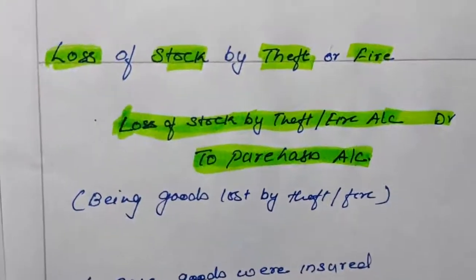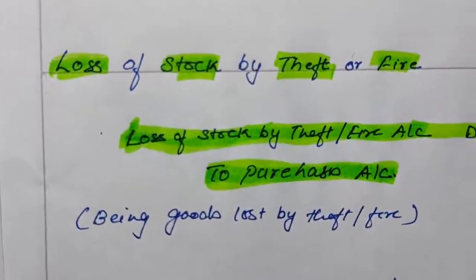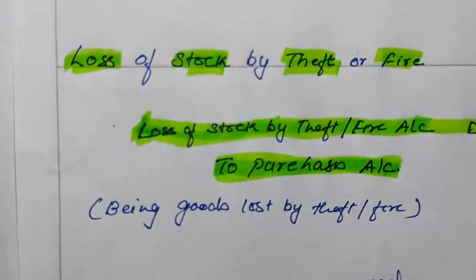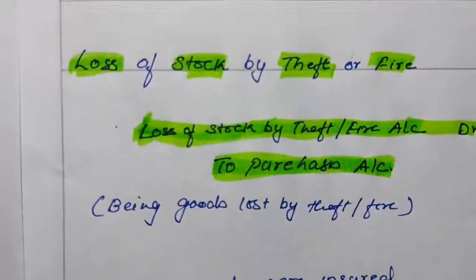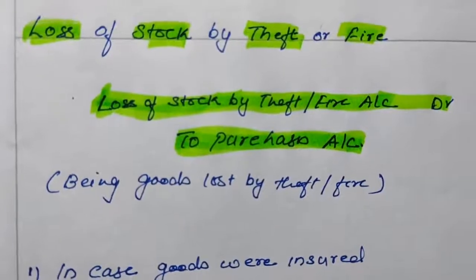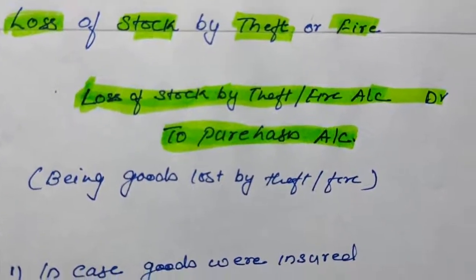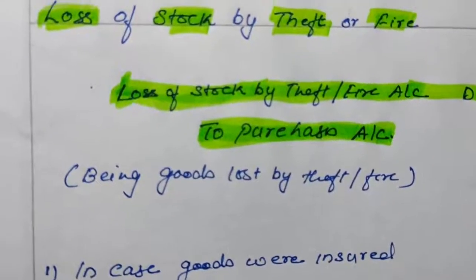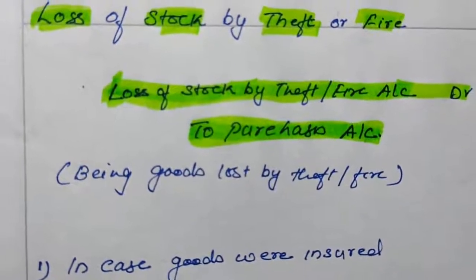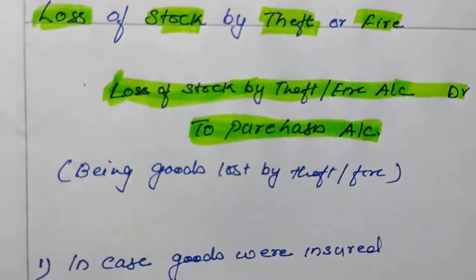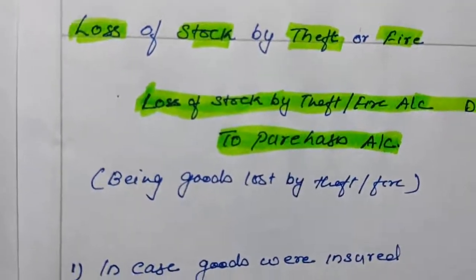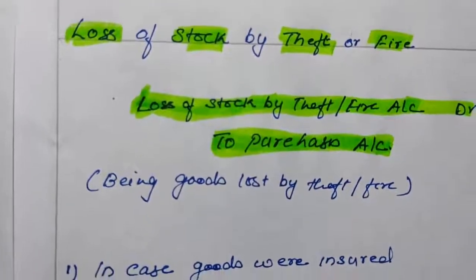Next is loss of stock by theft or fire. Loss means it is debited. So the account debited will be loss of stock by theft or fire account. Stock means goods, here purchases is reduced, so purchases account will be credited. So there are 4 adjustments regarding the goods.